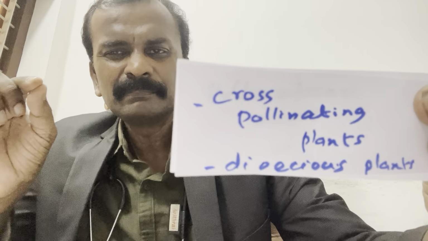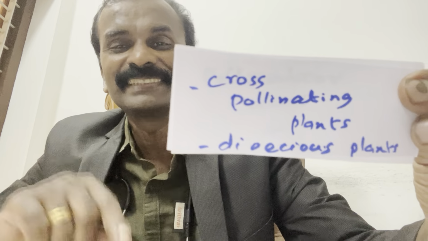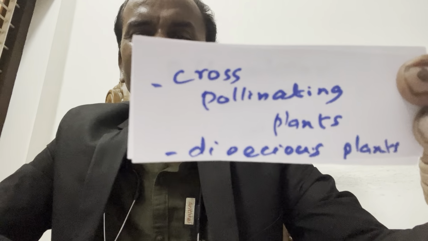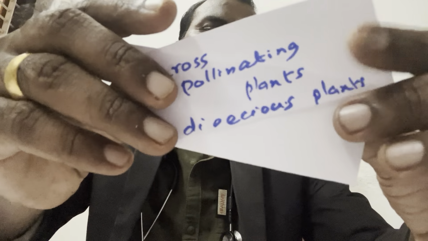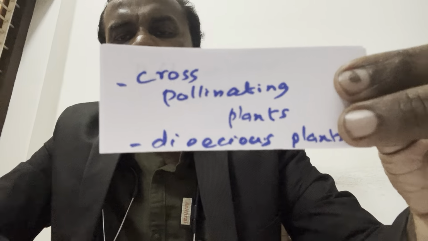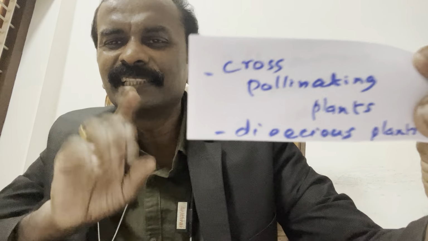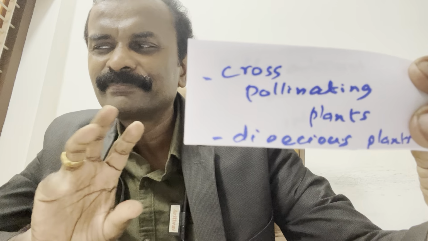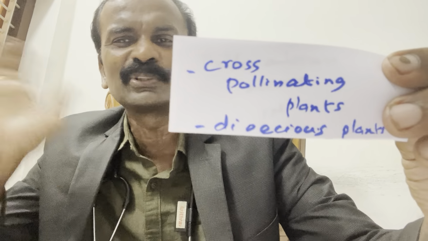Just memorize it thoroughly. They will confuse you with so many other points. Keep this as a basic point so that you can answer other questions. If you don't know this point, you cannot answer those.